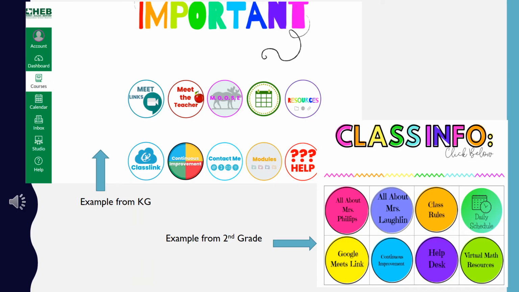Also on the home page, for specific classes, you will see class information or important links. As you can see on this slide, each circle displays specific information. For example, meeting links or Google Meets links will allow the student to meet with the teacher live. Don't forget to check the daily schedule to find out about the time of each meeting. Remember that if you need to meet with different teachers, you need to go to their own homepage and click on Google Meets link from there.